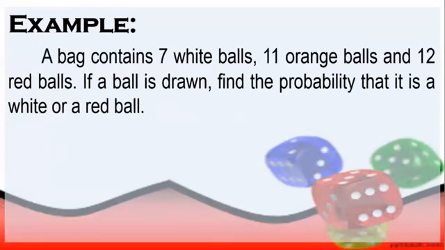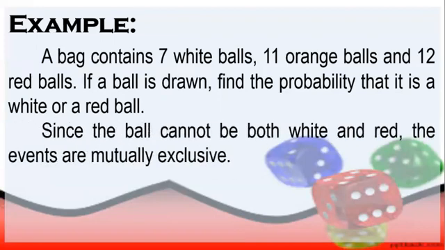And identify po natin if it is mutually or not mutually exclusive. So since the ball cannot be both white and red, the events are mutually exclusive. So hindi naman po, kumbaga yung bawat bola po ay may kanya-kanyang kulay. And then hindi po pwede na isang bola ay may dalawang kulay. That's why this is an example of mutually exclusive events.